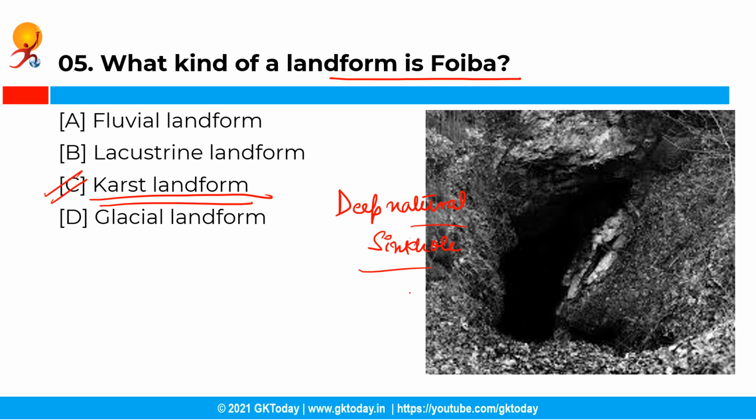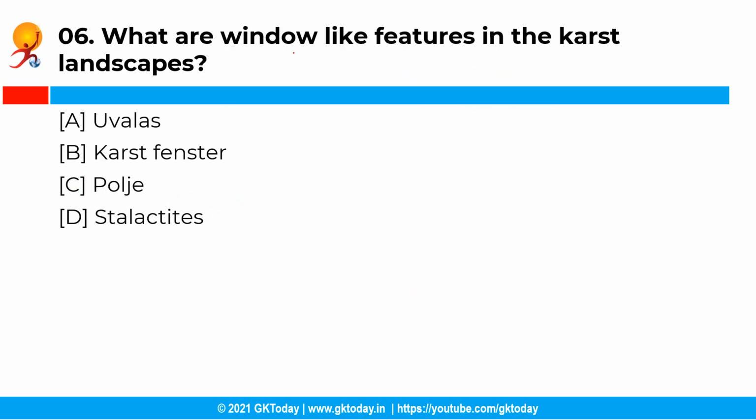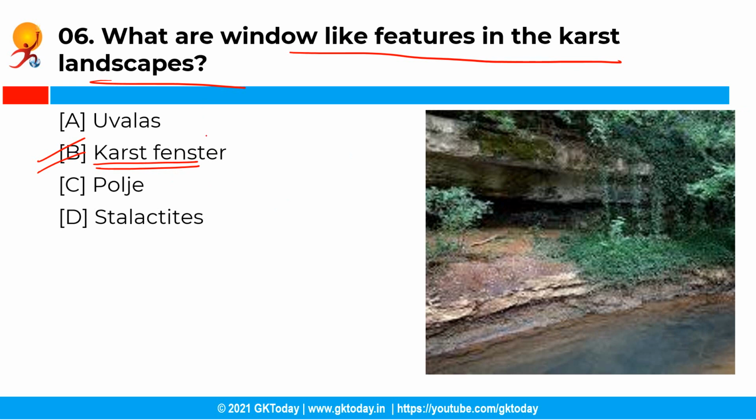Now the next question is, what are window-like features in the karst landscapes? So you have the following options and the correct answer is option B, that is karst fenster. See, karst fenster is formed due to dissolution of carbonate rocks, and the word fenster in German means window. So these features are windows into the karst landscape.